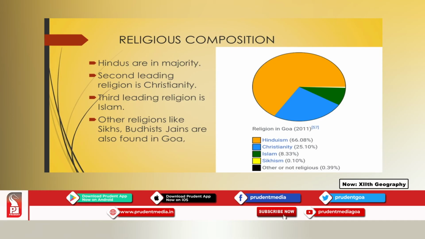Then the second most important religion in the state is Christianity, wherein almost 25% of the population of Goa belongs to this religion. Then third is Islam, and other important religions found in the state are Sikhs and Jains, and there are other religions less in number. So, Hindus are in majority, the second leading religion is Christianity, third is Islam, then you have Buddhists, Jains and Sikhs found in the state.